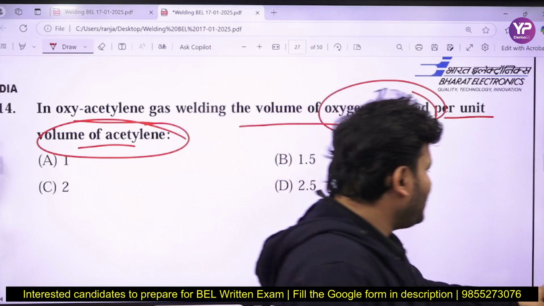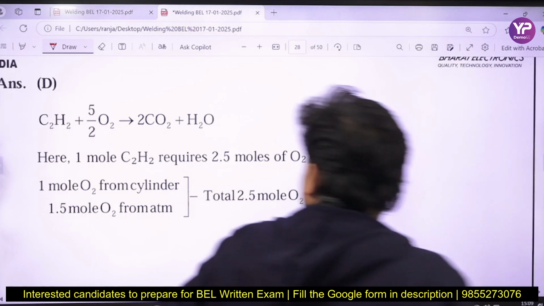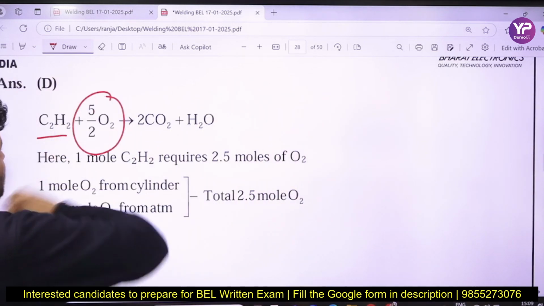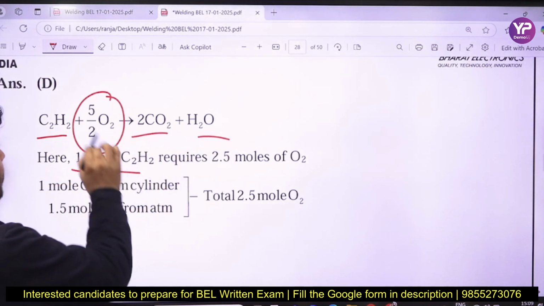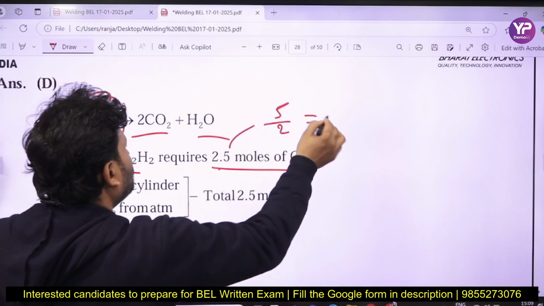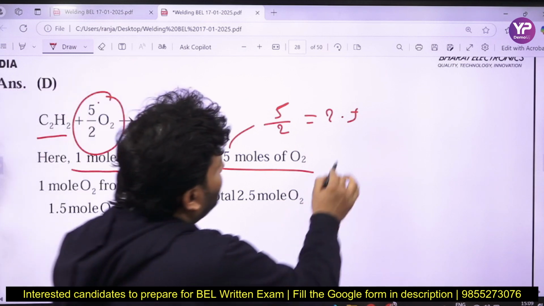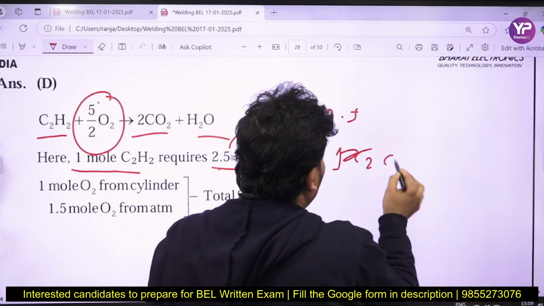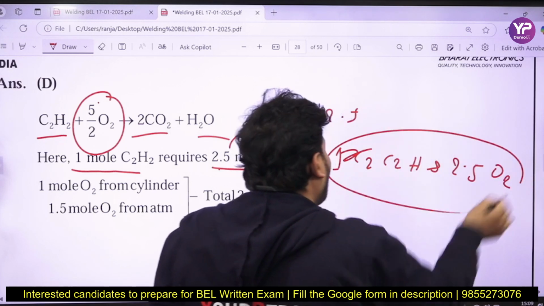I have made one calculation, and through that you can understand it. The relation is C2H2 plus 5/2 O2 gives 2CO2 plus H2O. So 1 mole of C2H2 requires 5/2 mole of O2, which is 2.5 mole. So always remember that 1 mole of C2H2 requires 2.5 mole of O2 for complete combustion, right?